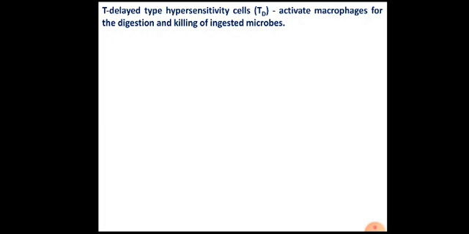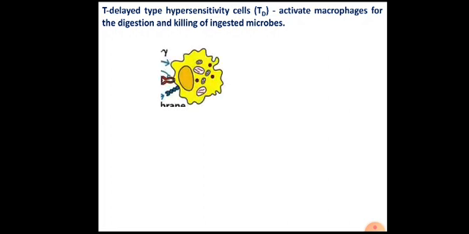After engulfment, there is formation of phagosome. Then the next step is that phagosome should fuse with lysosome. But sometimes for this fusion process, these macrophages need activation, and this activation is given by TD cells. So that is the role of TD cells, activation of macrophages for active phagocytosis.